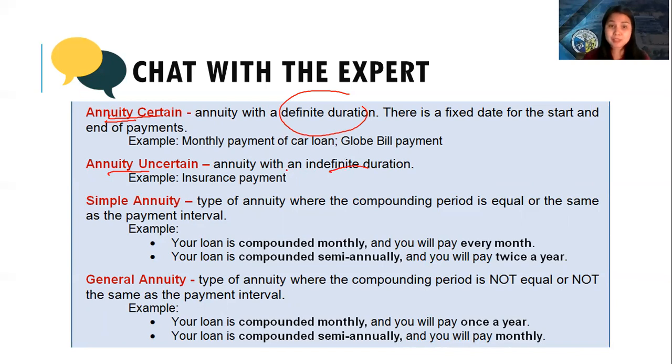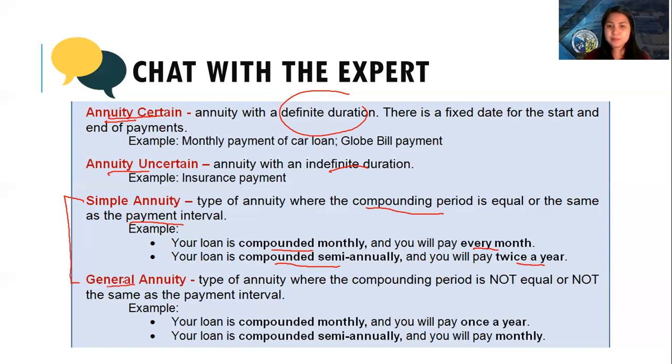Basically, there are two types of annuity. The first is the simple annuity, and the second is the general annuity. In the simple annuity, the compounding period is equal to the payment interval. Example, the loan is compounded monthly and you pay every month. Or another, the loan is compounded semi-annually and you pay twice a year. So they are just equal. If these two are equal, we call it a simple annuity.